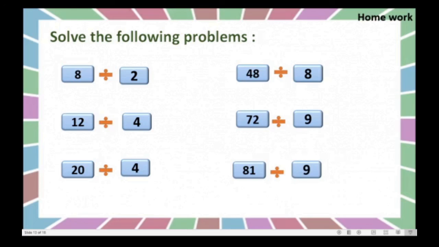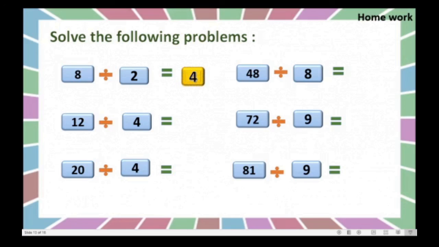Move to the first one. 8 divided by 2 is equal to how much? You can recite the table for 2 until 8 comes. 2 ones are 2, 2 twos are 4, 2 threes are 6, 2 fours are 8. So 4 is the answer.